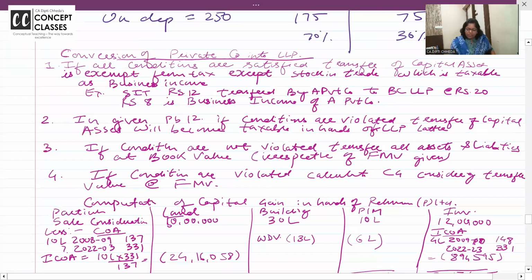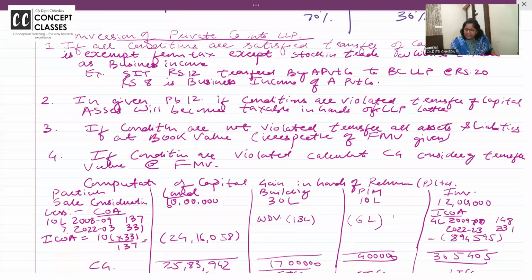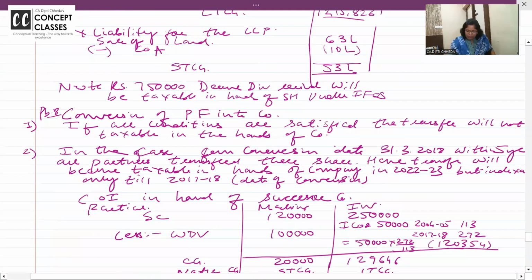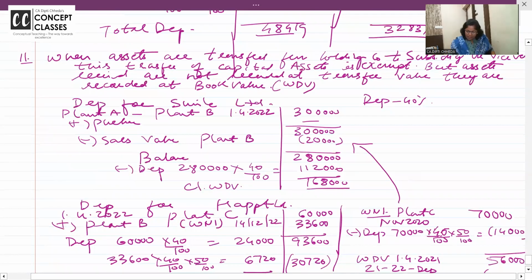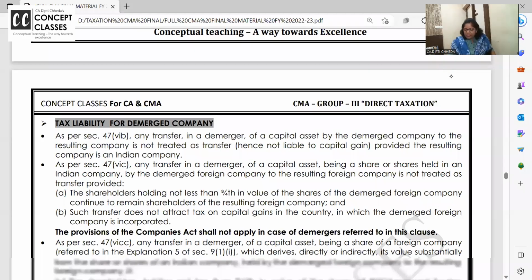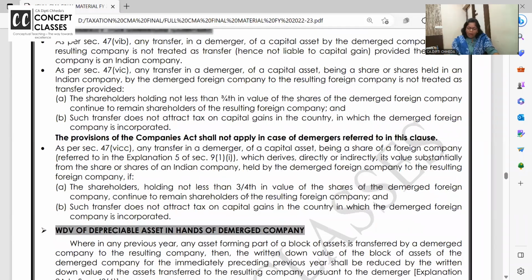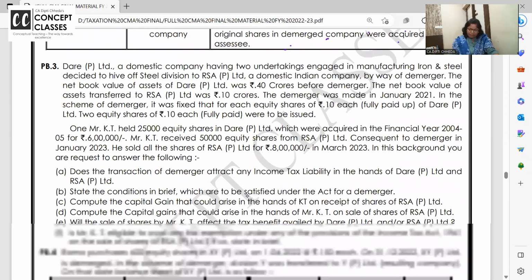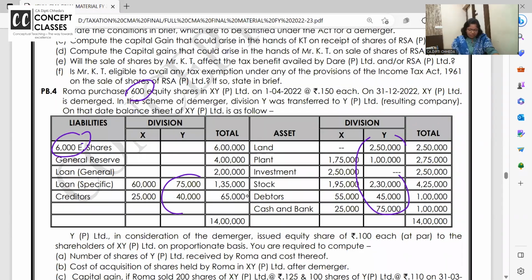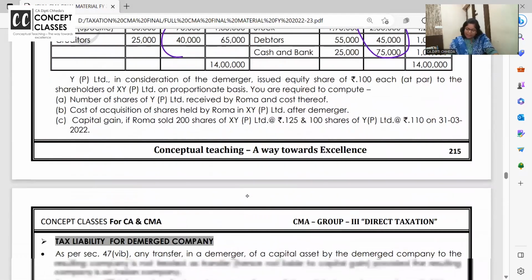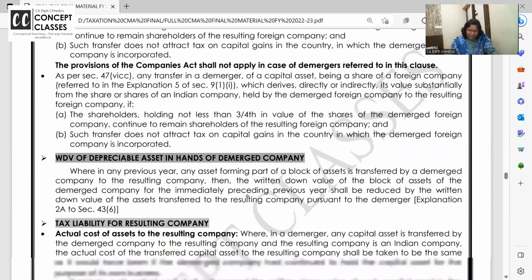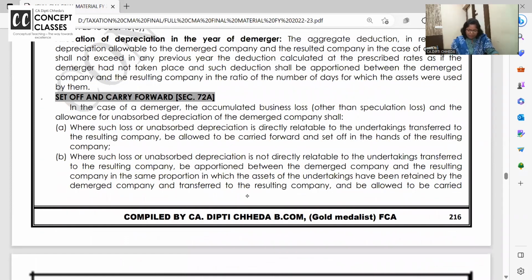Now, conversion of a private company into LLP and all. If some conditions are satisfied, these are the problems. I think those conditions I can better teach you from my material. Come, look at this. Demerger and amalgamation are clear. Pause the video, go and solve this problem. Take a screenshot if you want. It is a study material problem. And then continue watching the video again.